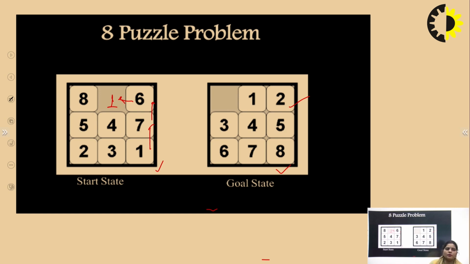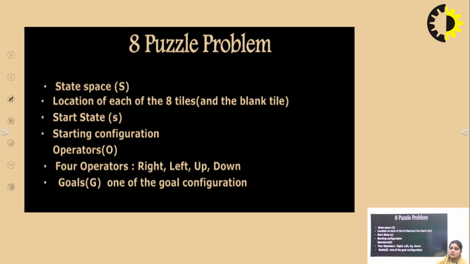So what we have to do is simply perform the operations multiple times, which means we are going to have multiple iterations to achieve the goal state. You have to keep in mind that you should reach the goal state with the minimum number of iterations. So you have to identify the tiles, that by moving which tile we can reach the goal state in the minimum number of iterations. Keep this in mind while solving these puzzle problems.